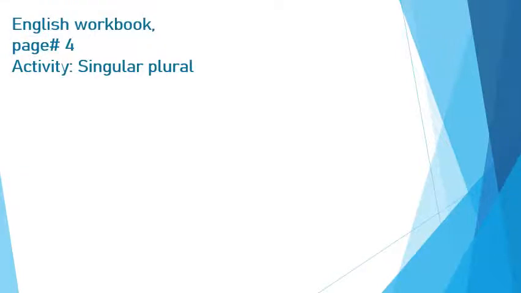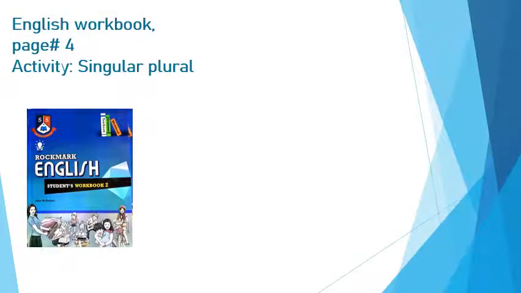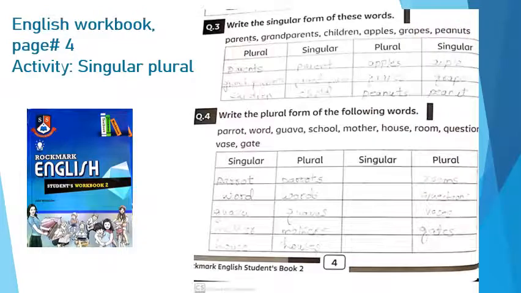Here is your English workbook, page number 4, and today our activity is singular plural. Singular is used for one person and plural is used for more than one person. Write singular from these words. Here some words are given to you and some of these are the plural words. Now we are going to write the singular form of these words.